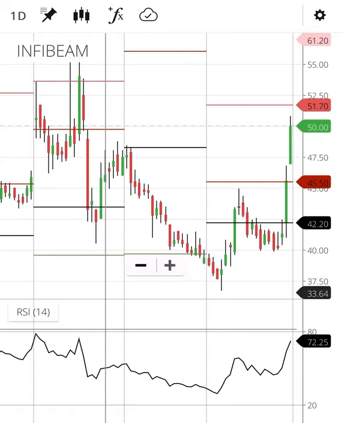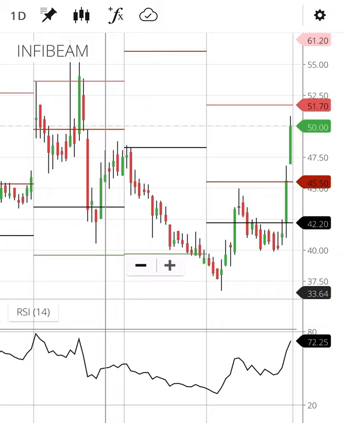You can see, in the last 2 days after the result, Infibeam Avenue has gone from 42 rupees to 50 rupees right now, almost 8 rupees increase. 8 rupees on 40 means a 20% increase already. So what will be the strategy for the long term chart and the short term chart?